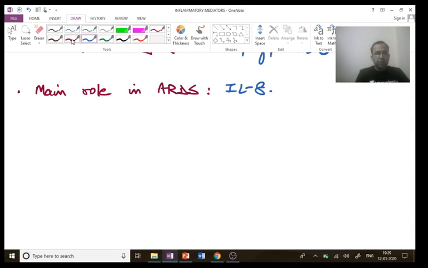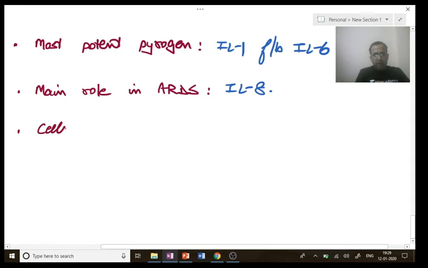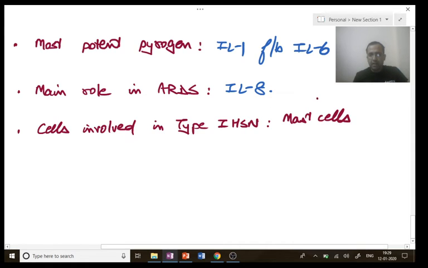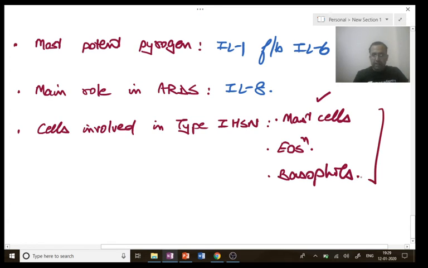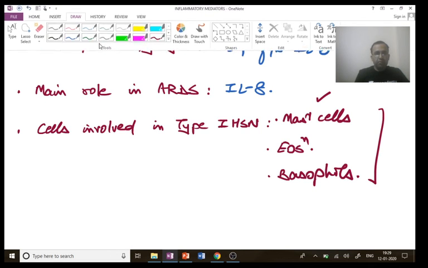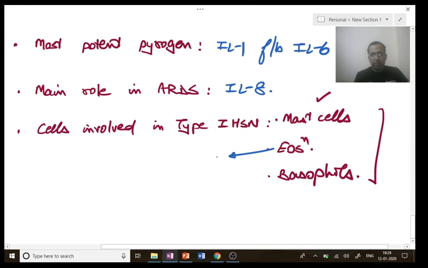Next point, cells involved in type 1 hypersensitivity, that is allergy or asthma. You very well know the main cell is mast cells, followed by eosinophils and basophils. From this line itself, we had two questions in recent exams. How? Firstly, most potent activator of eosinophils.